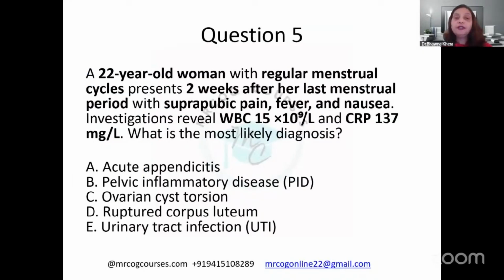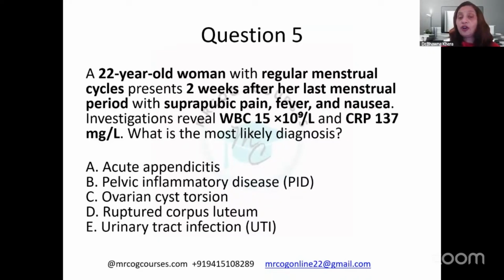Now, a 22-year-old woman with regular menstrual cycles presents 2 weeks after her last menstrual period with suprapubic pain, fever, and nausea. So now what is happening, right? Two weeks before, the patient had a period, which nearly rules out any pregnancy event. Now comes the suprapubic pain, fever, nausea with leukocytosis, and CRP is raised too. So CRP raised, high blood WBC count, goes in favor of infection.